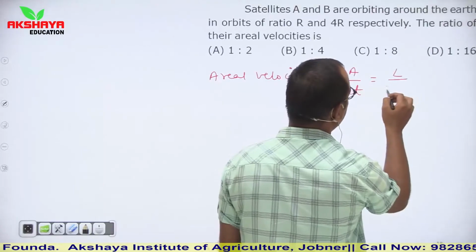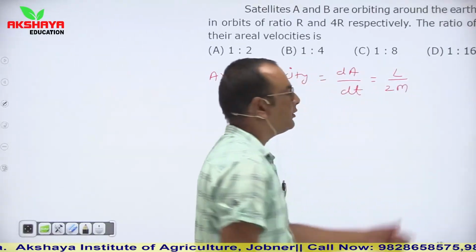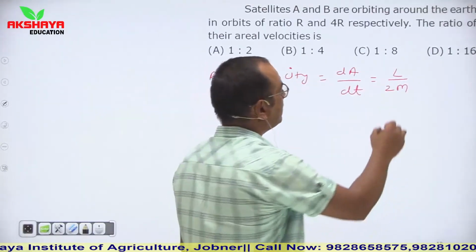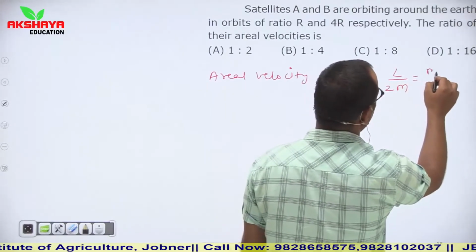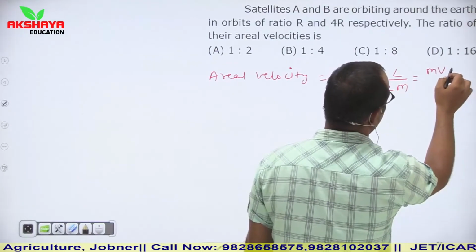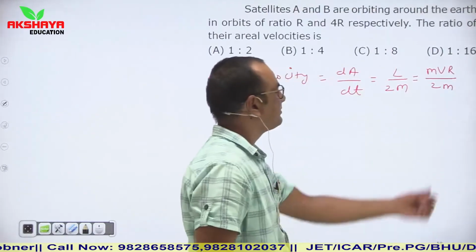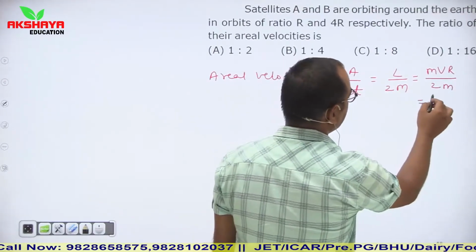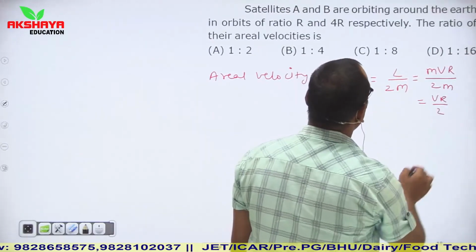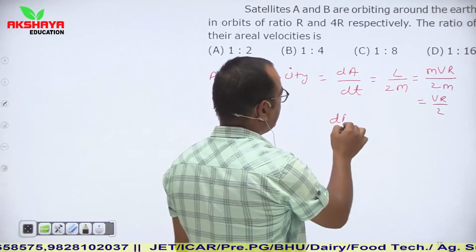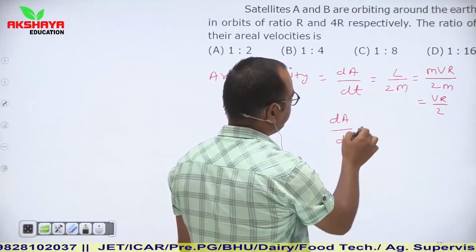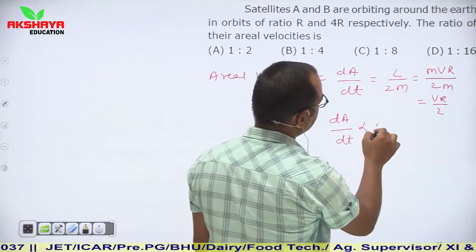It is equal to L upon 2m. L here is angular momentum, equal to mvr. So mvr upon 2m. Clear? m cancels out, or we can say vr upon 2. Here dA upon dt is proportional to r.